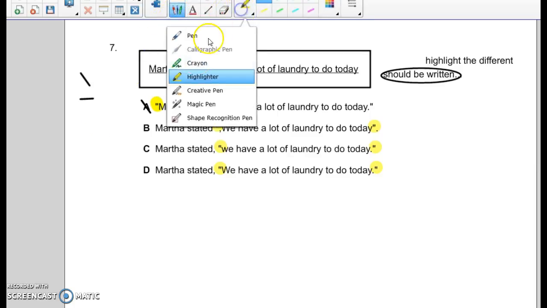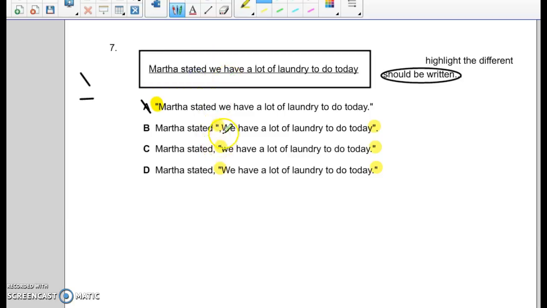What is the next thing that you notice that is different in your choices? Well, this one has a comma here. This one has a comma here, and these 2 both have commas there. Which one can we get rid of? Well, we know with our punctuation in our quotes, it's supposed to be PQ, like in the alphabet, P, Q. So the other punctuation should come before the quotes. We can get rid of B because it has the quotes before the punctuation.